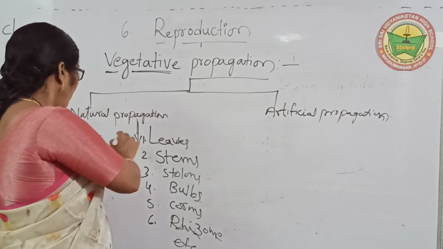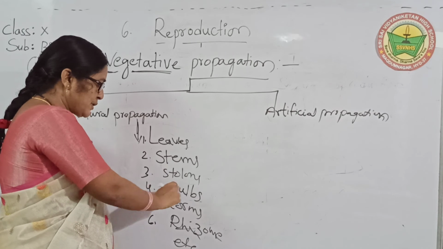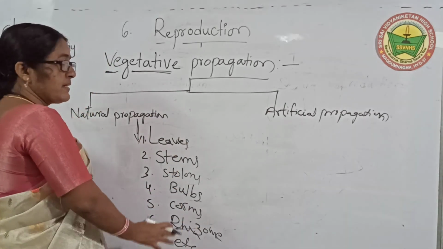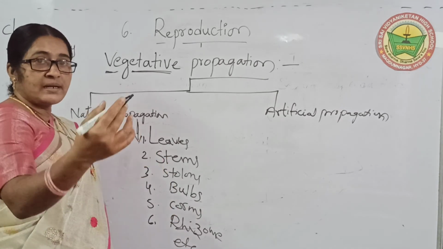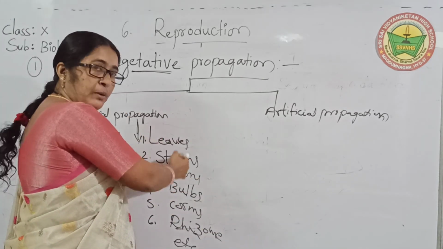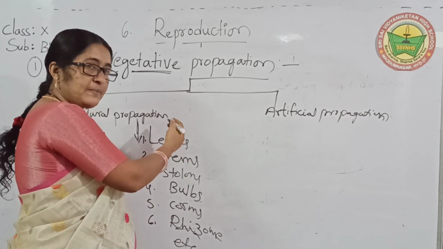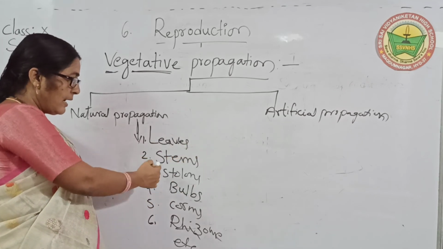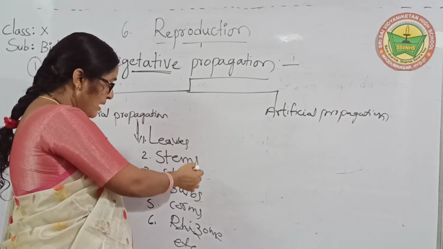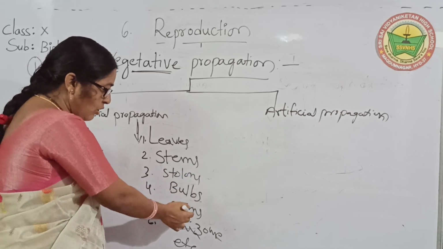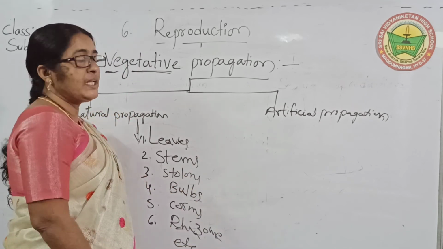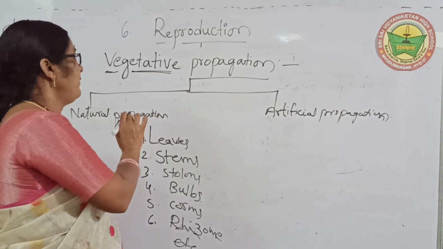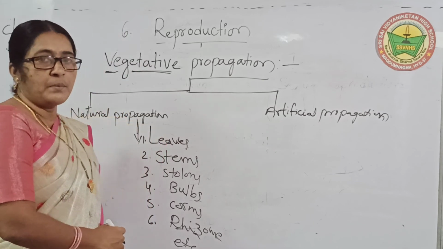What are the parts of natural propagation? Leaves, stems, stolon, bulbs, corms, rhizome, etc. These are the body parts of the plant, and plants develop from these parts. Some plants have leaves with the capacity to give rise to a new plant, and other examples are stem, stolon, bulb, corms, and rhizome, etc. Children, these are the examples in vegetative propagation. So many examples are there.